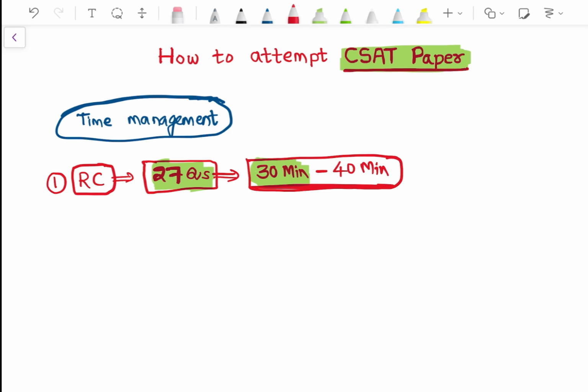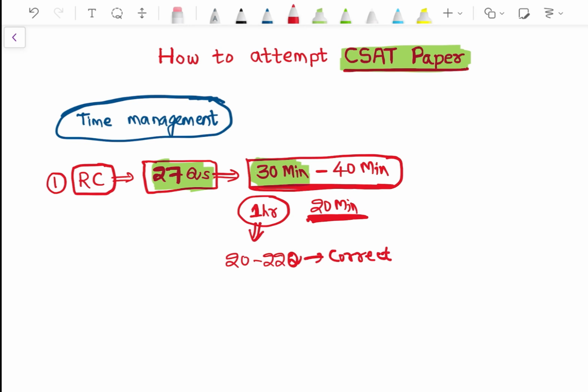Now what happens is, say instead of 30 minutes, you are taking 1 hour, or instead of 40 minutes you are taking 1 hour. Here you are wasting 20 minutes. You can invest these 20 minutes in solving reasoning or maths questions, which of course you are practicing. Even if you are investing 1 hour, at max you can get around 20 to 22 questions correct, right?